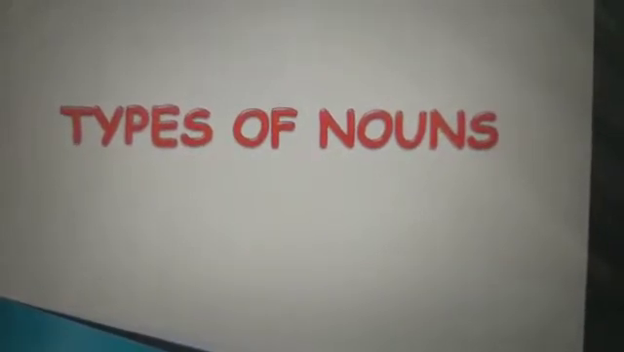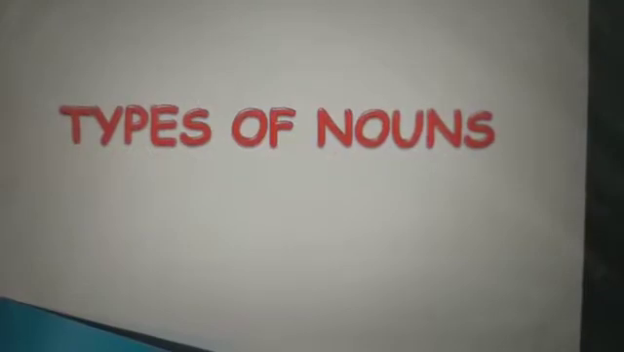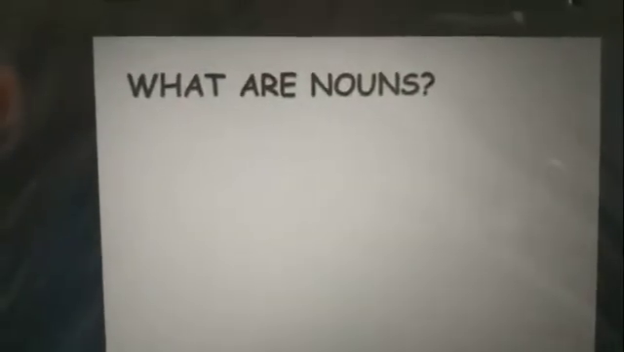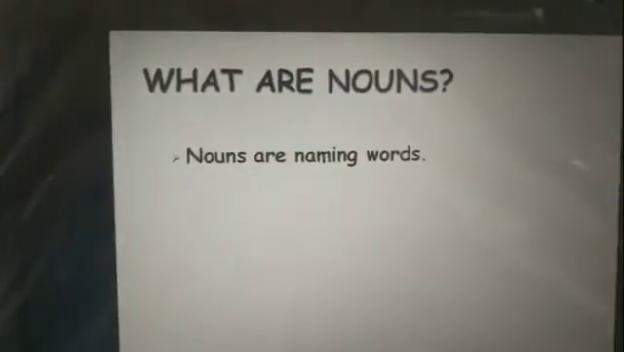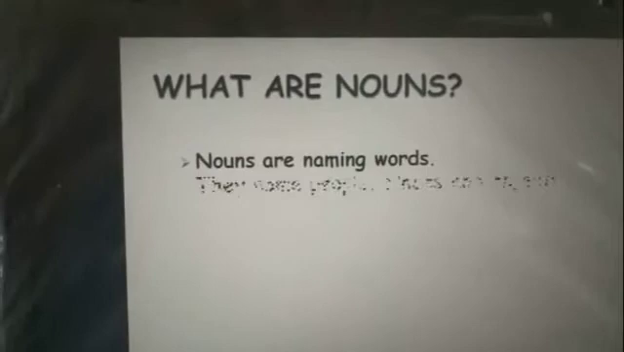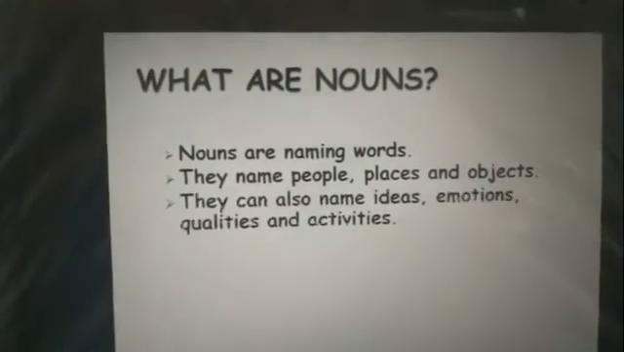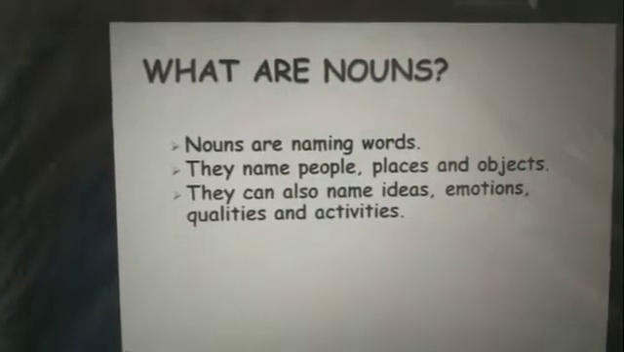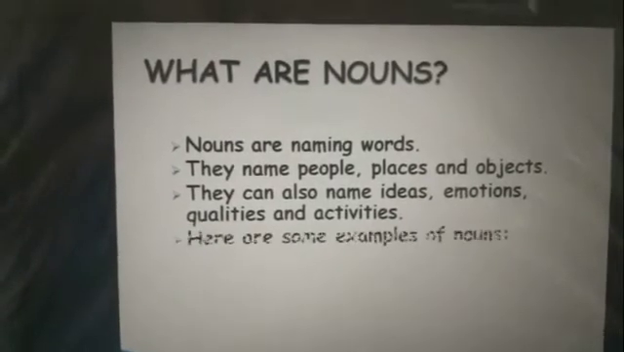Children, today we are going to learn about types of nouns. And what are nouns? Nouns are naming words. They name people, places and objects. They can also name ideas, emotions, qualities and activities.